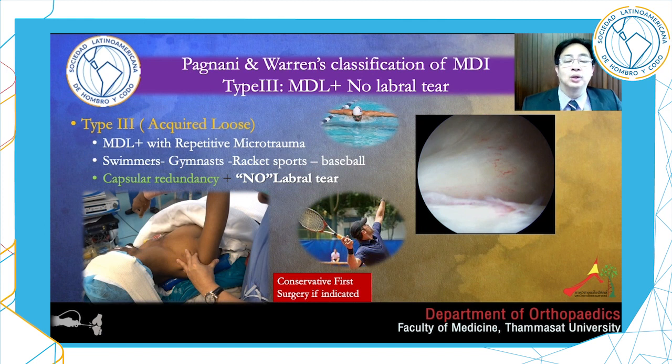Type 3, acquired loose, is the MDL with repetitive microtrauma, usually from overhead sports such as swimming, baseball, racket sports, tennis, badminton. Intra-finding, there will be scapulo-labral recess with no labral tear. Always start conservative first, surgery if indicated.